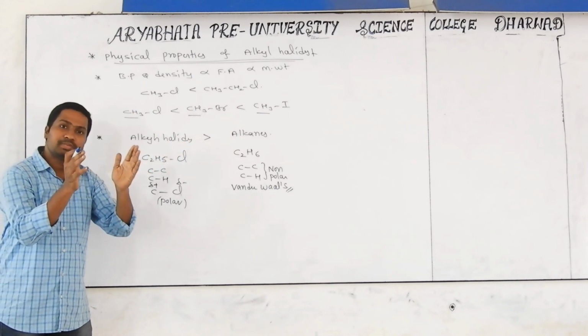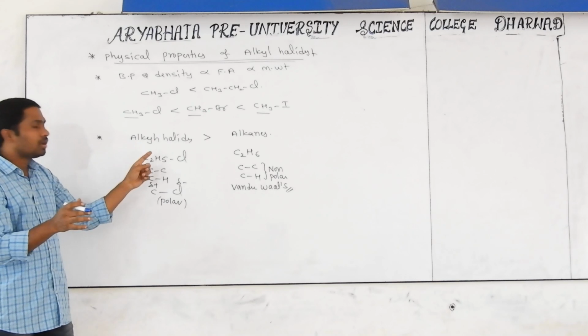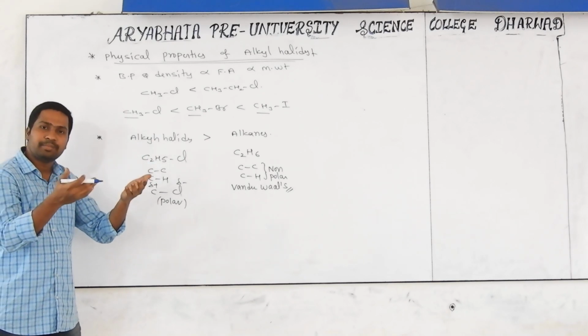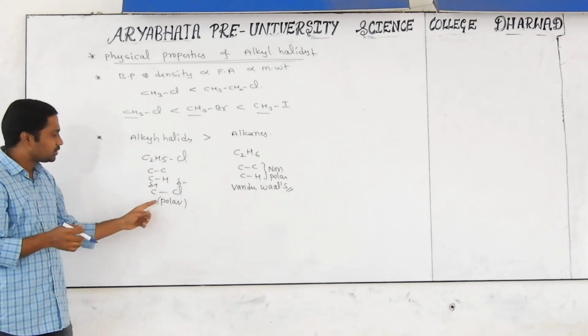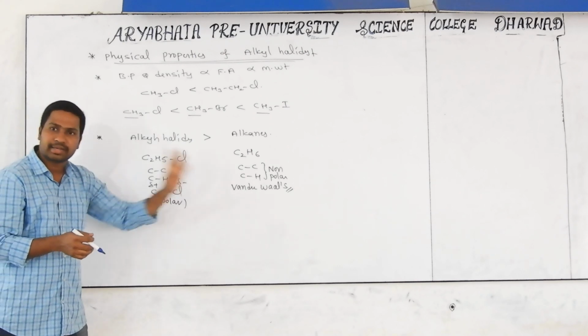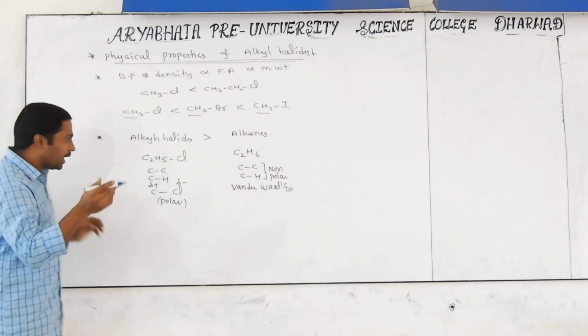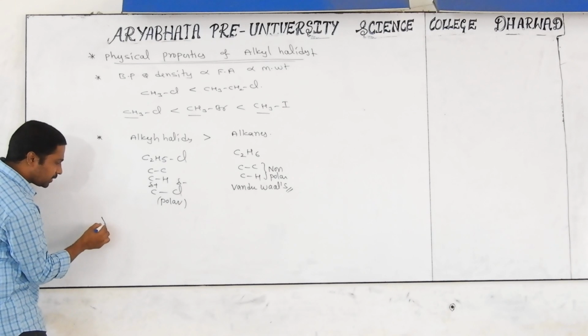Even though the molecular mass will be the same, alkyl halides always have a high boiling point as well as high density. Why? Because they are acting as polar molecules, while the alkanes are acting as non-polar molecules. I will give you one more explanation.